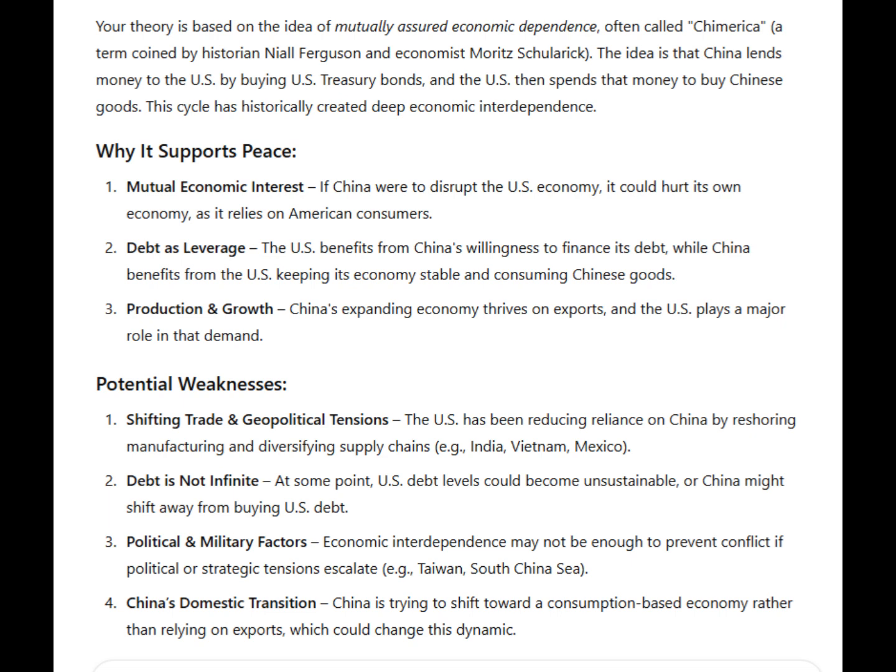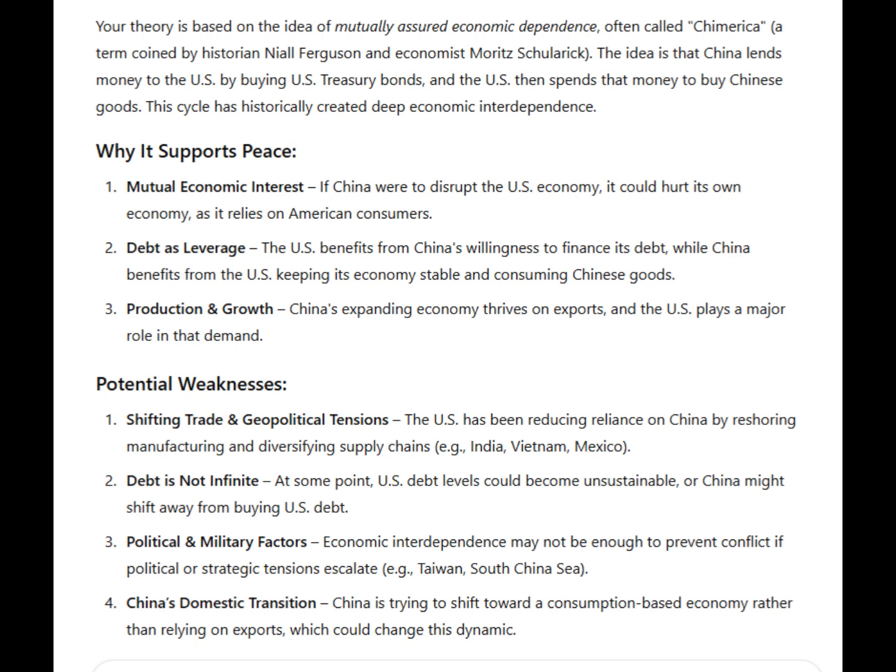Why it supports peace. Mutual economic interest: if China were to disrupt the US economy, it could hurt its own economy, as it relies on American consumers. Debt as leverage: the US benefits from China's willingness to finance its debt, while China benefits from the US keeping its economy stable and consuming Chinese goods. Production and growth: China's expanding economy thrives on exports, and the US plays a major role in that demand.